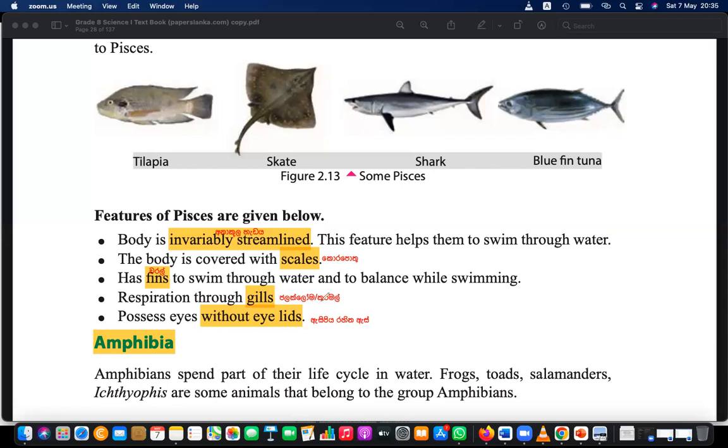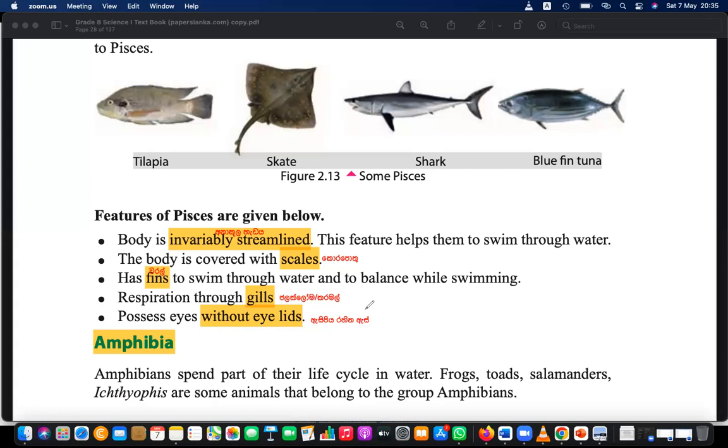Gills, yes, as you said, you can say karamal too. So another word is jalakloma. You can say jalakloma too. Both are used for respiration purposes, not lungs. They have these gills. And as I said last week also, they have eyes without eyelids, right? But we all have eyelids, no? We have eyelids, right? Eyelids.